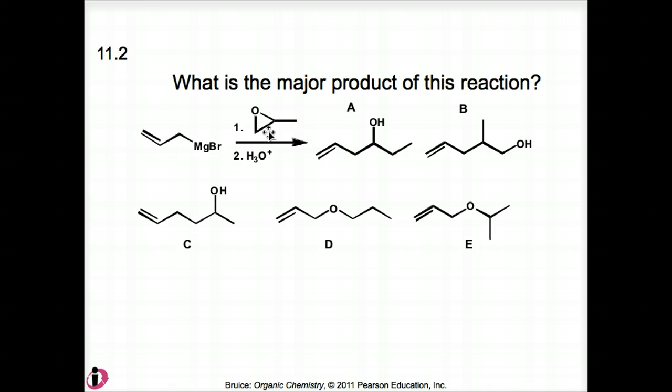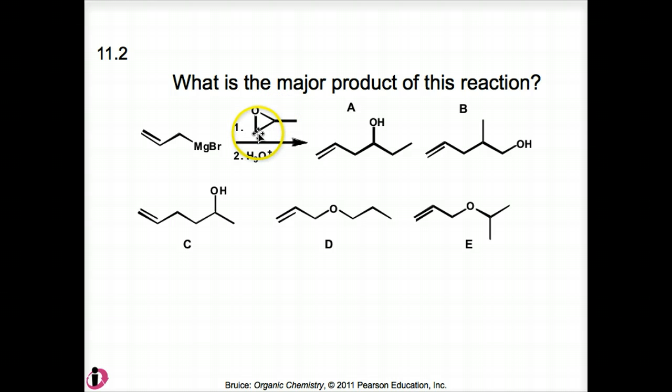And we've got an epoxide containing molecule here. That carbon and this carbon in the ring are certainly good electrophilic sites, but we'll notice that the carbon here on the left is less hindered than this carbon on the right because it has a methyl group attached to it.